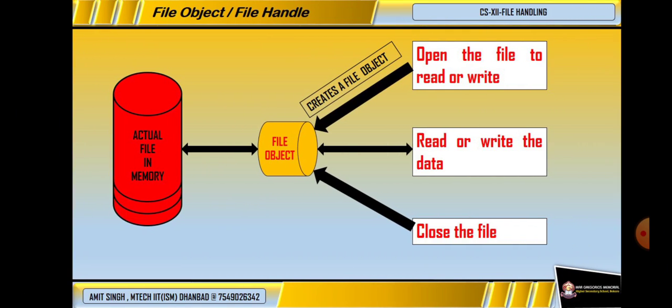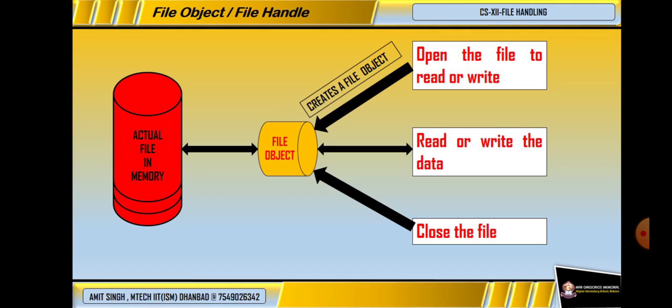In this screen you will see the actual file retained in the actual memory, which is in red color. The file is stored in the secondary memory of our computer system. Whenever we tell it to open a file, it will create a file object. In the previous slides we have said file1 equals open test.txt. That file1 is nothing but a file object.